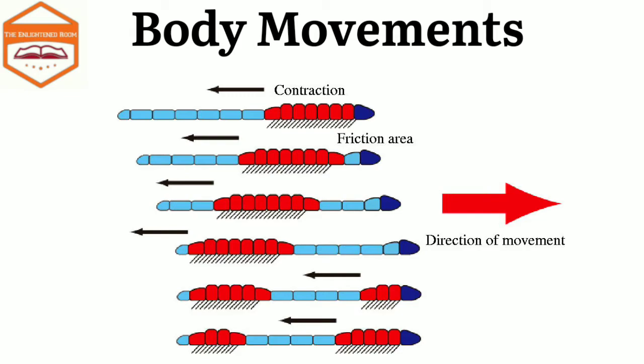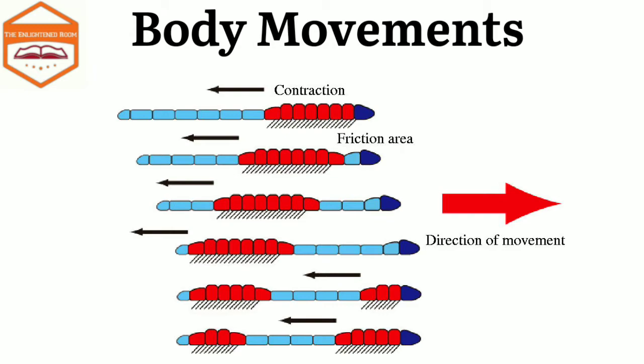On the undersurface of the body, a number of minute bristles are present which help the earthworm get a firm grip on the ground, and muscles are attached to these bristles to help contract the body. There are two types of muscles in the earthworm's body. Number one is circular and number two is longitudinal. When the circular muscles contract, these segments become long and thin, and when the longitudinal muscles contract, these segments become short and thick. The earthworm moves by lengthening and shortening of the body segments with the help of circular and longitudinal muscles.